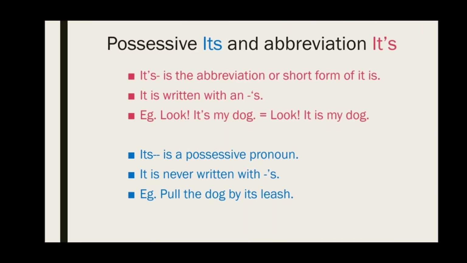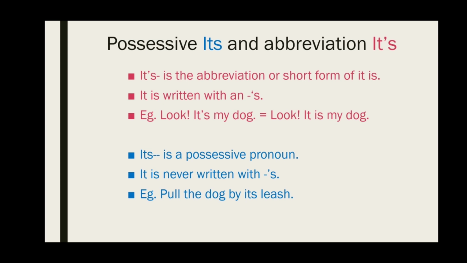Now children, another point of concern is the possessive its and the abbreviation it's. Both are homophones, but there is a difference between the meaning of the two. If you see, possessive its is written without an apostrophe, whereas abbreviation it's is written with an apostrophe. Let us understand the difference between the two.